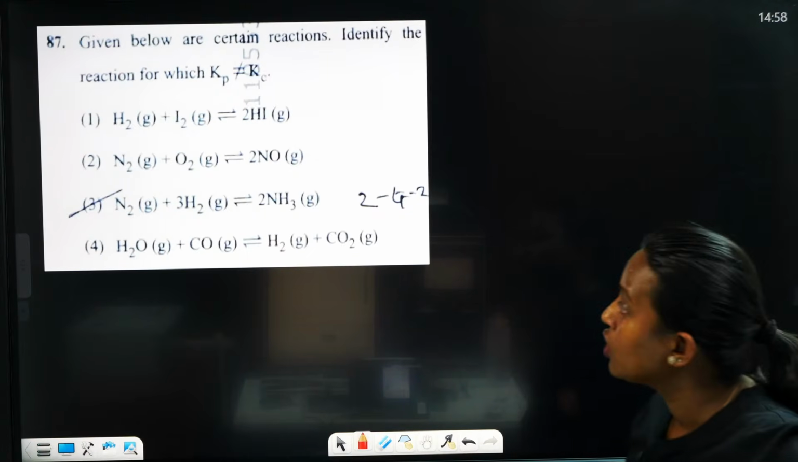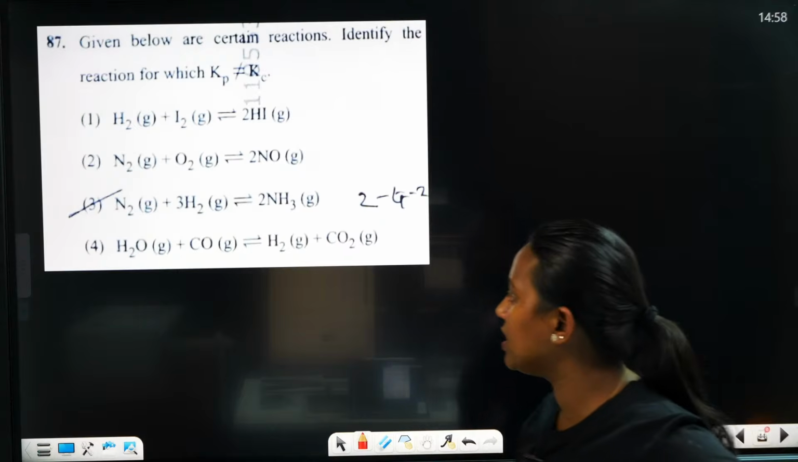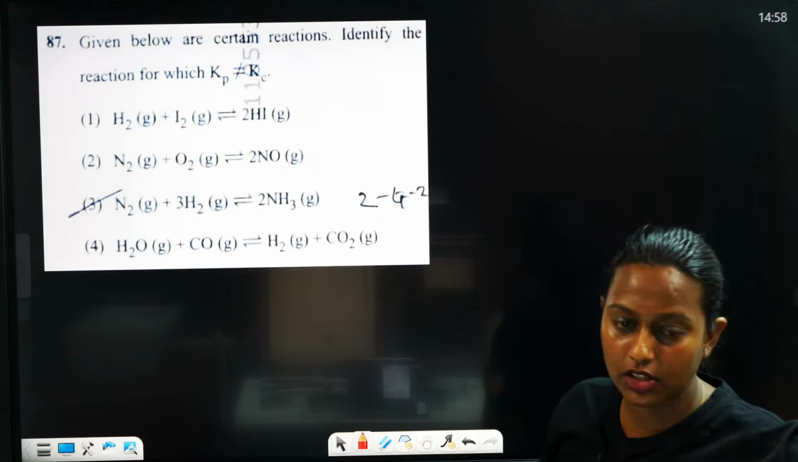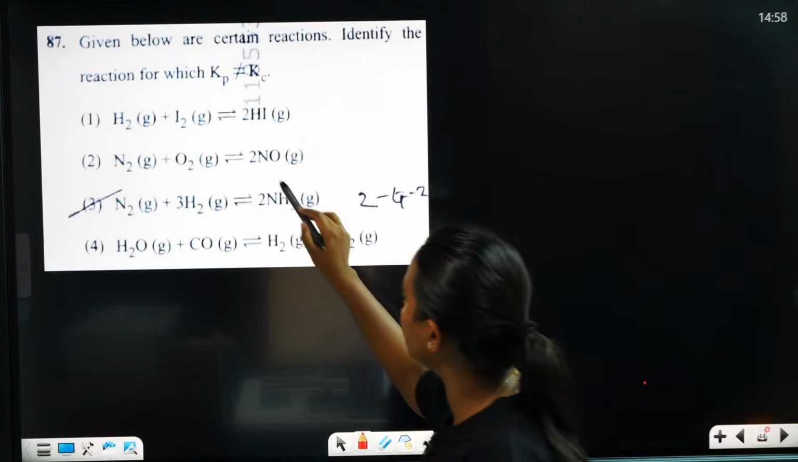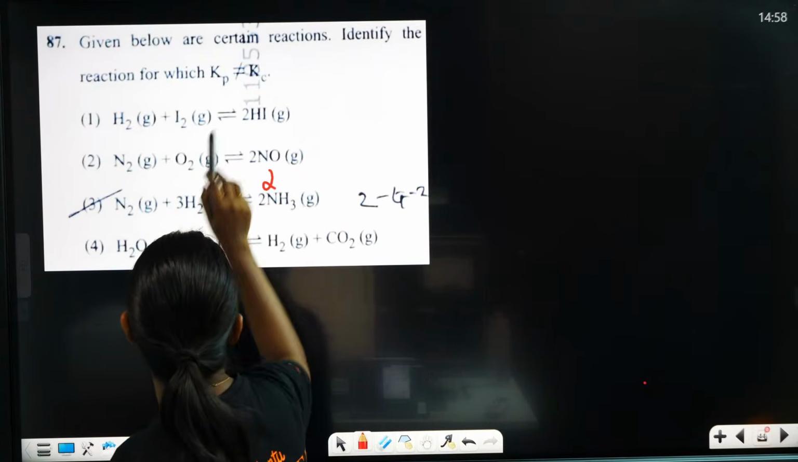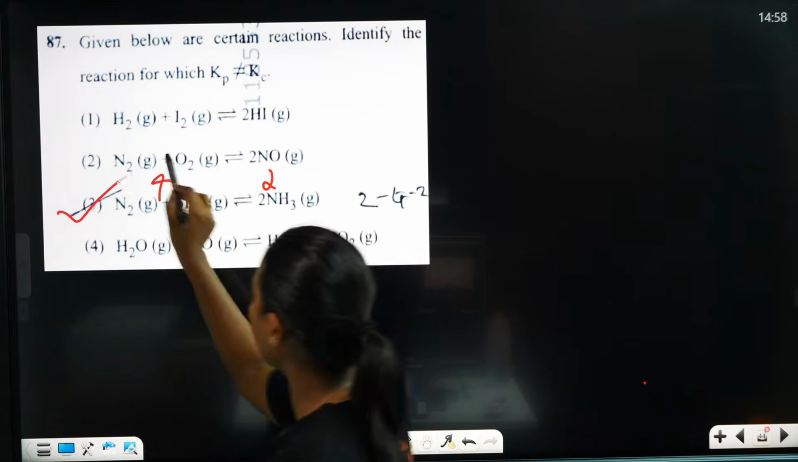Given below is a certain reaction, identify the reaction where Kp is not equal to Kc. Oh my god, we did the same question. So what is the correct answer? Here you can see 2. Here you can see not equal to Kc. Here 4. Yes, the correct answer is this only.